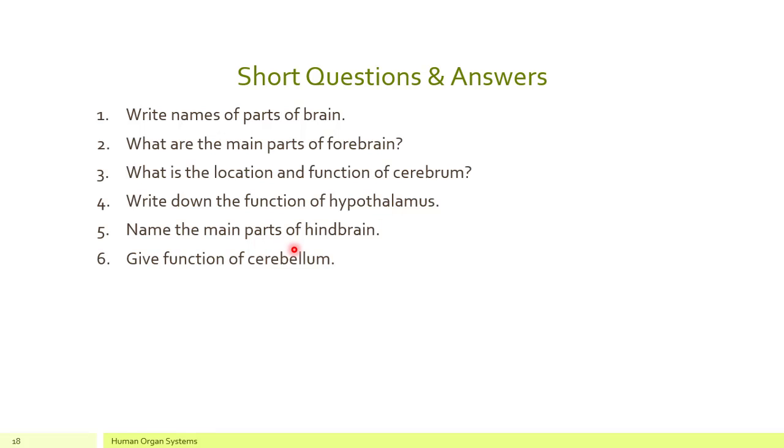Number 5, name the main parts of hindbrain. There are three main parts of hindbrain: cerebellum, pons and medulla oblongata. Number 6, give function of cerebellum. It maintains the body balancing. Also, it helps in the precise and accurate movements of your body. Students, you will all write these questions and answers in your notebook.